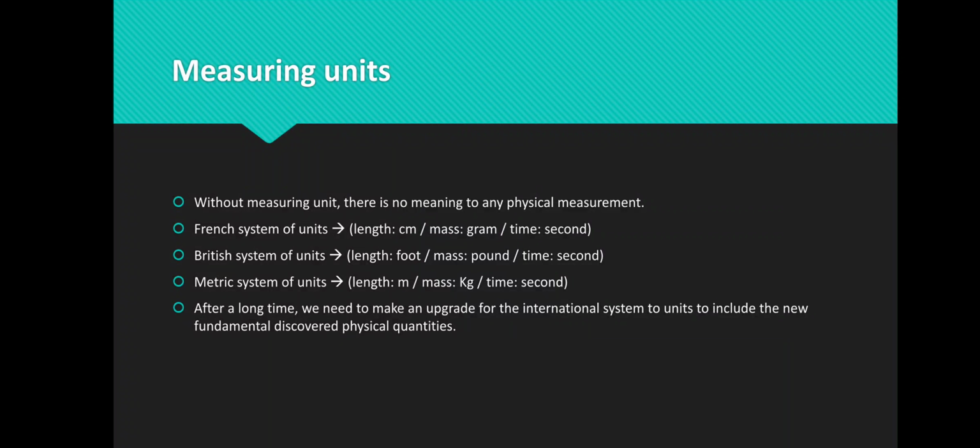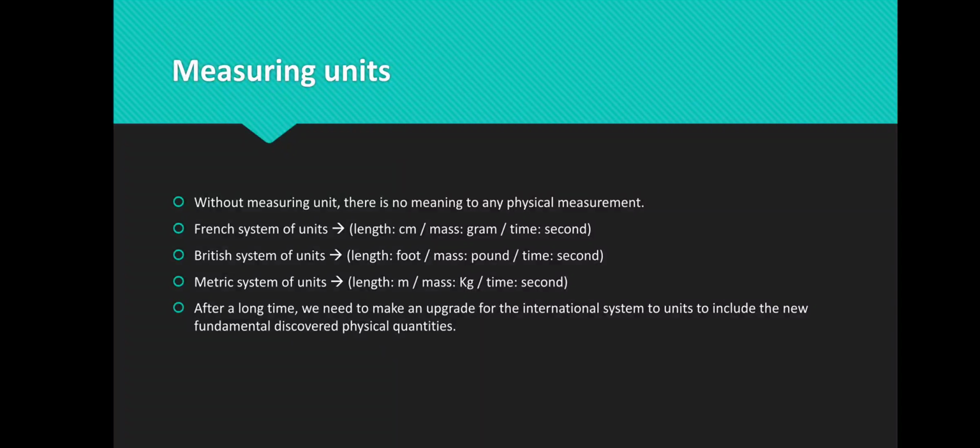But the British system had a different opinion. For example, the measuring unit of length is called foot. The measuring unit of mass is called pound, and the second is the measuring unit of time.